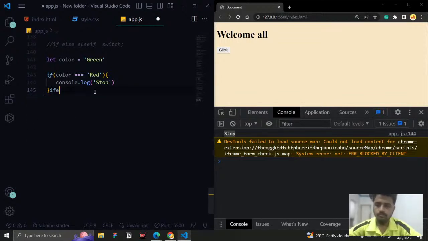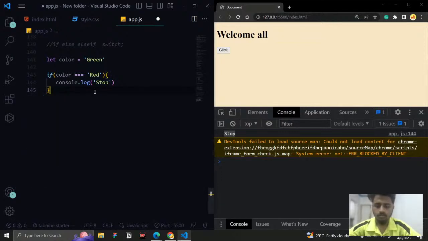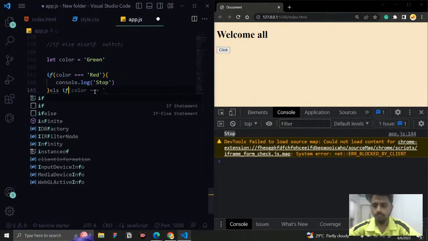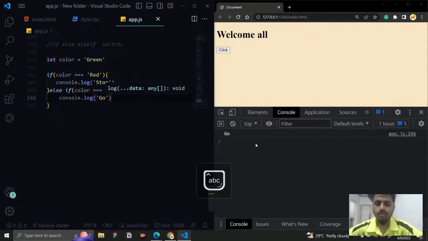else if. Here I am going to give another condition. If the color is triple equal to green, if it is not red but it is equal to green, then I want to say console.log. For green, what I want to do is say go. This is what I need to do. And if I save it, you can see now we are getting go.